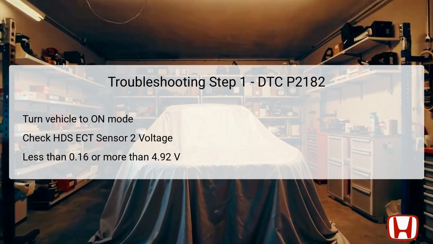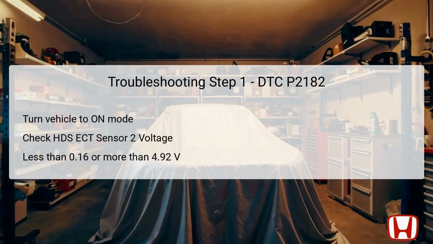In the first troubleshooting step for DTC P2182, begin by turning the vehicle into the on mode without starting the engine. This action activates the vehicle's electrical systems, allowing for diagnostics through the Honda Diagnostic System, HDS. Once in this mode, verify the voltage output of the ECT Sensor 2 using the HDS diagnostic tool. A normal range for the ECT sensor's voltage should be between the specified limits.